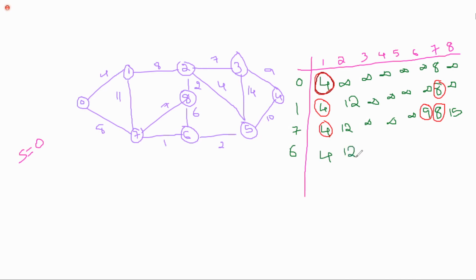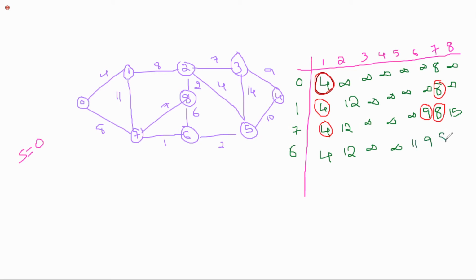Next 0 to 3. No possibility, right? 0 to 4, no. 0 to 5, is there any possibility? No. Once again you check, 0, 7, 6 are known, right? 0 to 5. What is the answer? 11. Very good. Next, 9 is already visited.